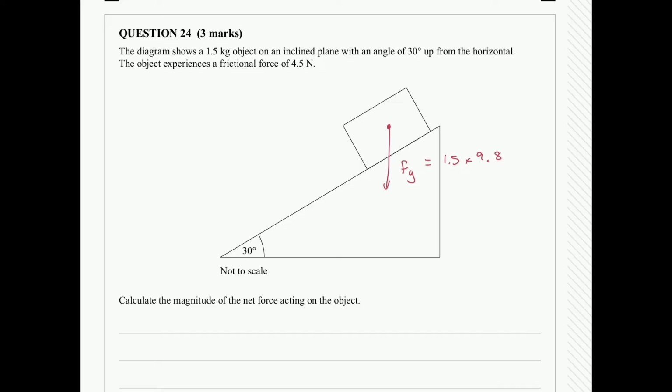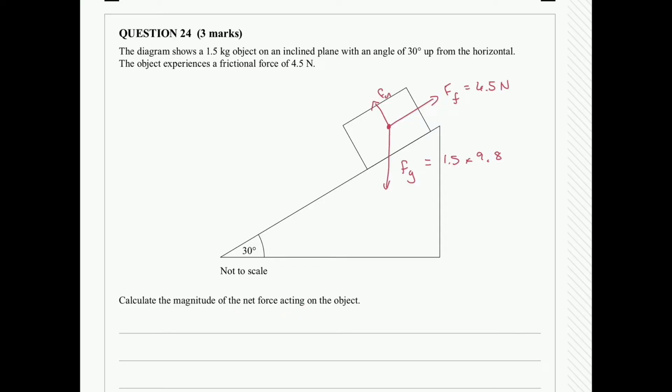We also have the force of friction, which is parallel to the surface, which is going to be Ff, and that's going to be equal to 4.5 newtons. And we've given it a direction because, again, force is a directional vector. And then you also have the normal force, Fn, which is just the perpendicular force from the surface or the slope that your object is resting on. So the question is, if we continue reading it, it wants us to figure out what is the magnitude of the net force acting on the object.